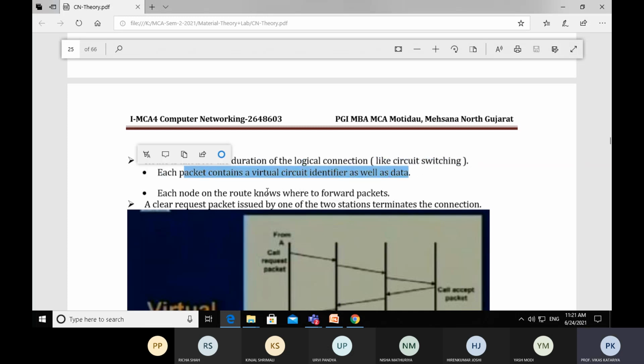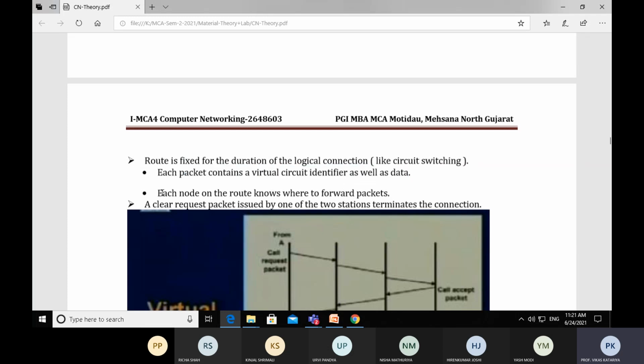So each packet contains a virtual circuit identifier as well as data. Each node on the route knows where to forward packets, because every packet has a VCI and it tells us where we should go.